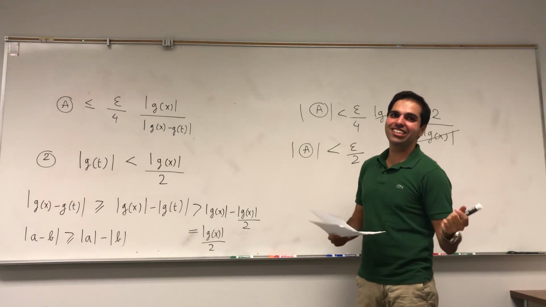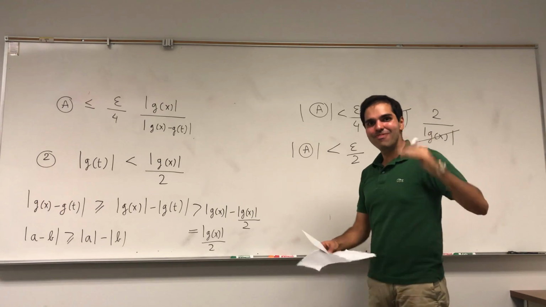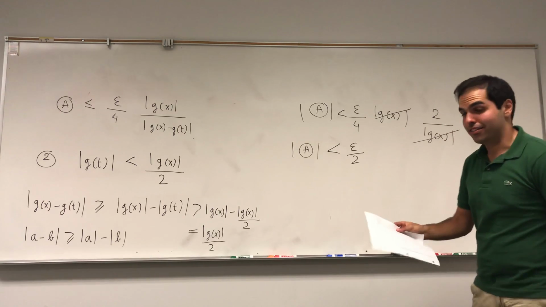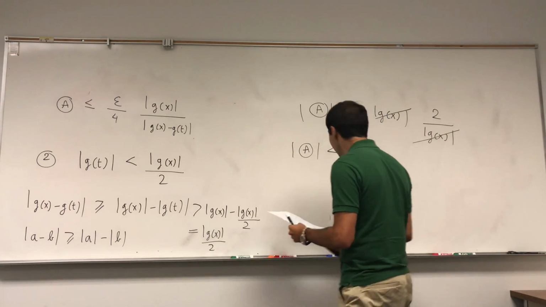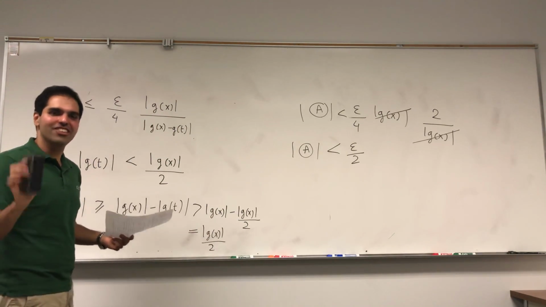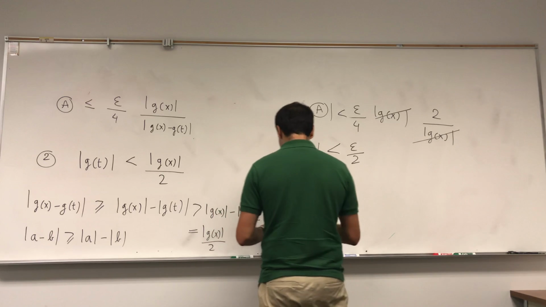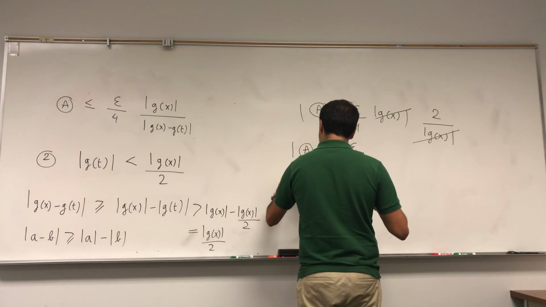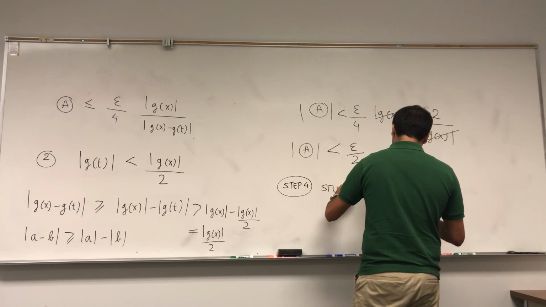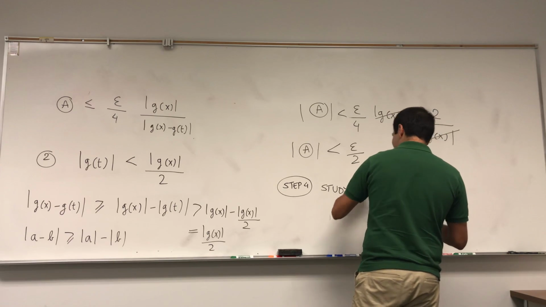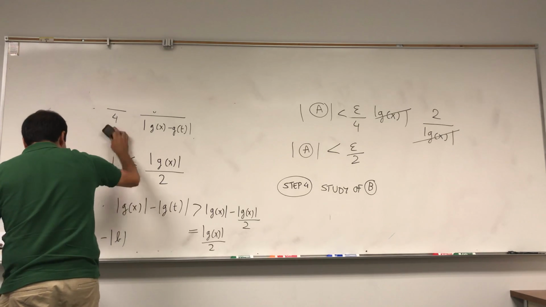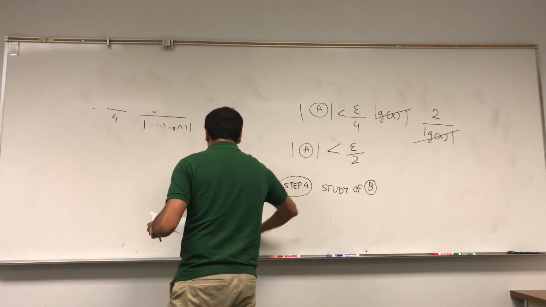That said, I have some bad news. We've just done half of the work, because now we want to analyze B. But I think B isn't as bad, so we'll see. Okay, A is less than epsilon over 2. If only B were less than epsilon over 2, we could manage that. So I guess in step 4, study of B. And you'll see, this is a video that actually makes you smarter. So we're not only doing analysis, we're proving new stuff too.